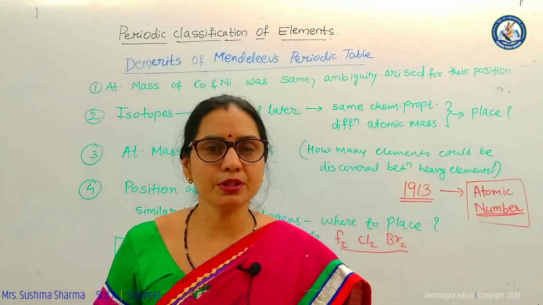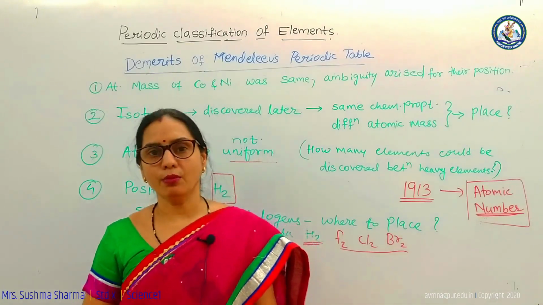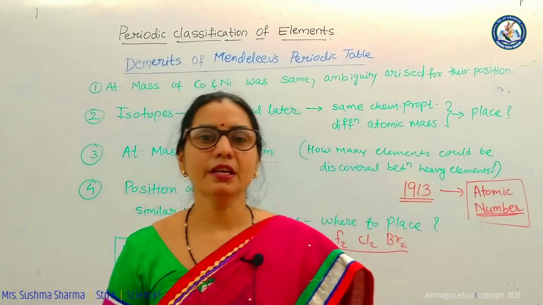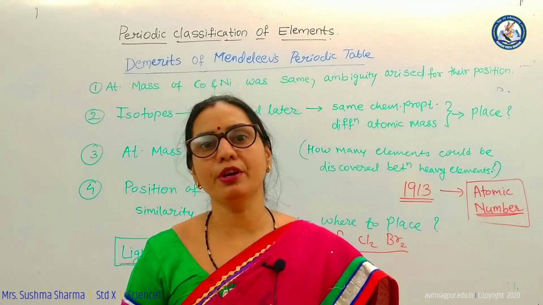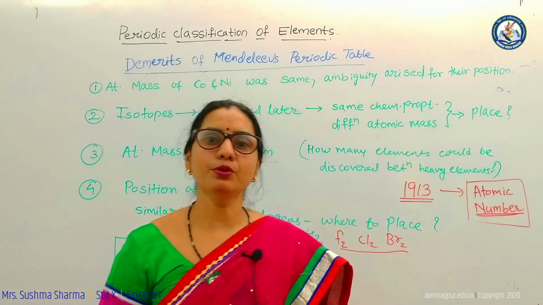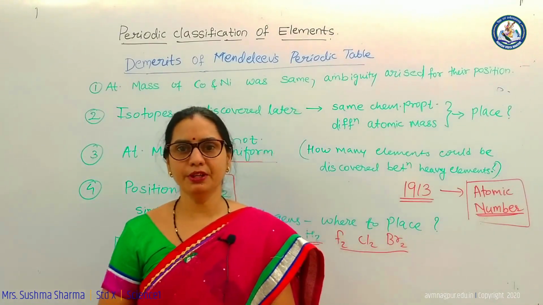Now we are studying this modern periodic table in the name of the long form of the periodic table. This we are going to study in part 2 of our next video.